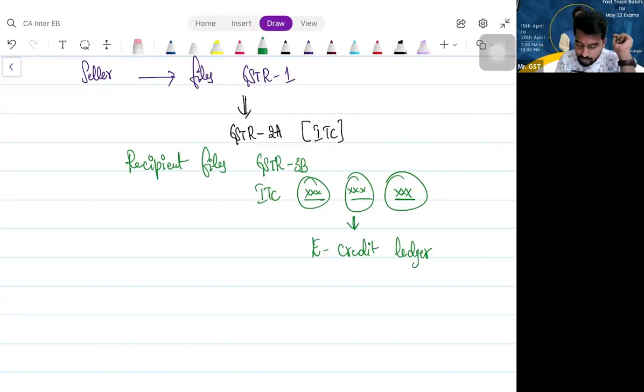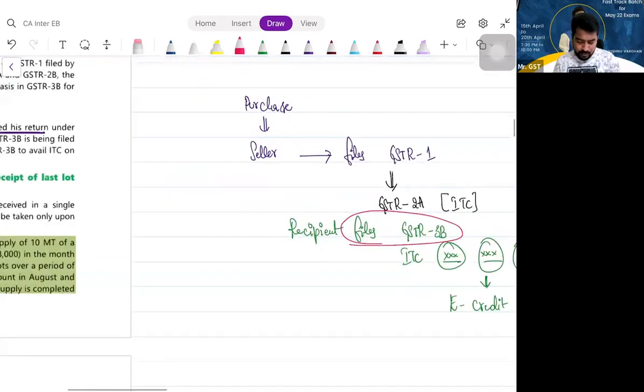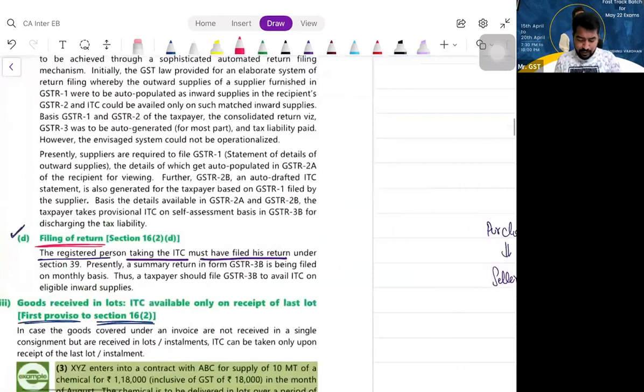That means what you have to do? First, you want to file GST. You file your GSTR 3B. That is the last condition. Am I clear? Your supplier should have paid tax to the government, and you should have filed your GSTR 3B. Then only you can avail ITC. Okay. So that is condition number 4. Finally done. Okay.